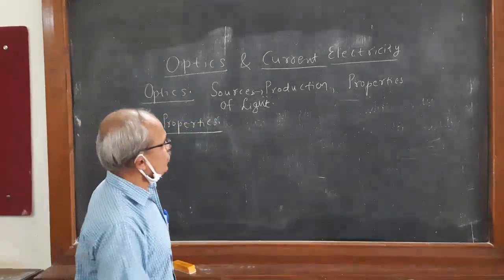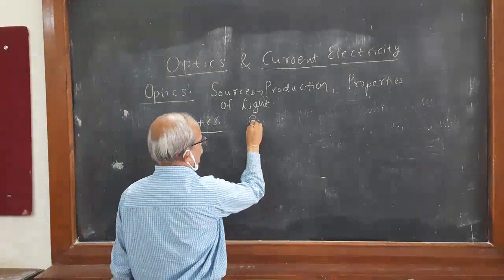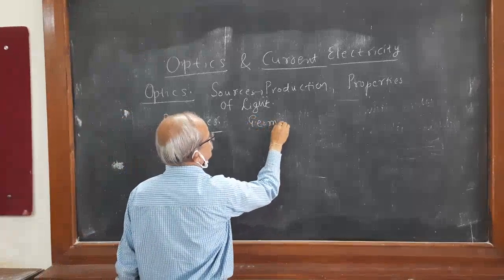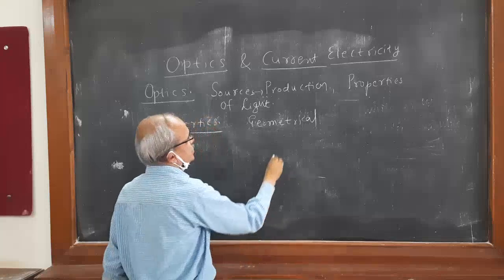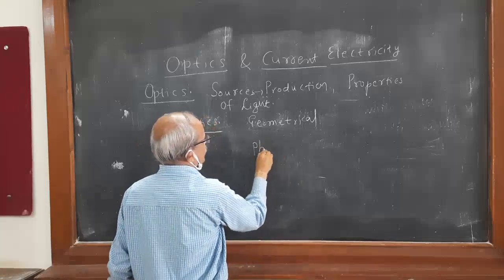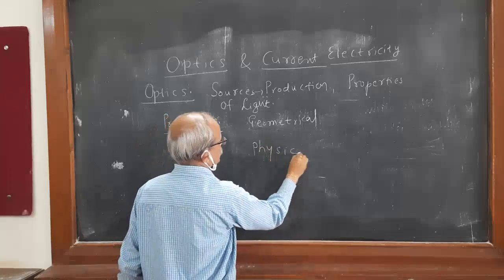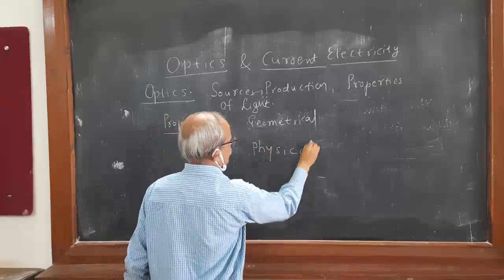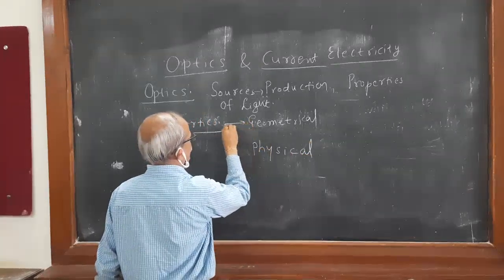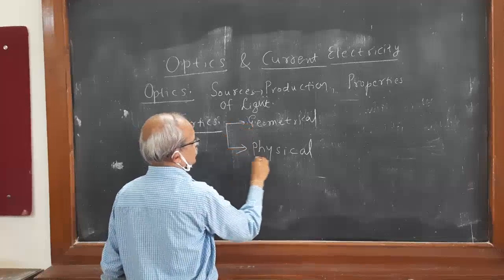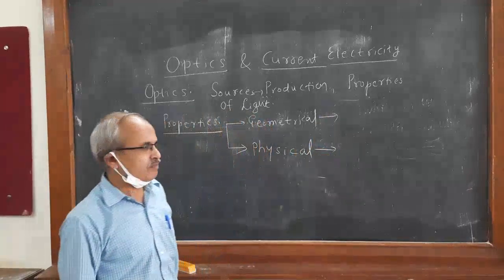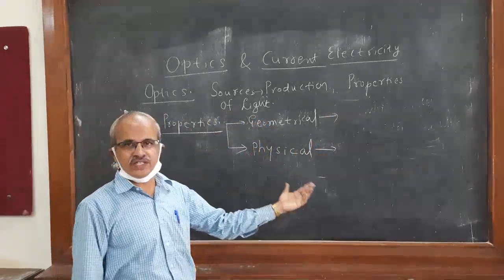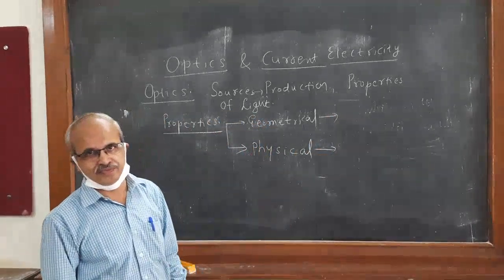One is geometrical properties and another is physical properties. These are the properties we are going to study here.